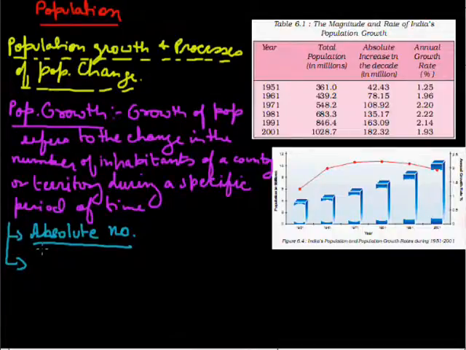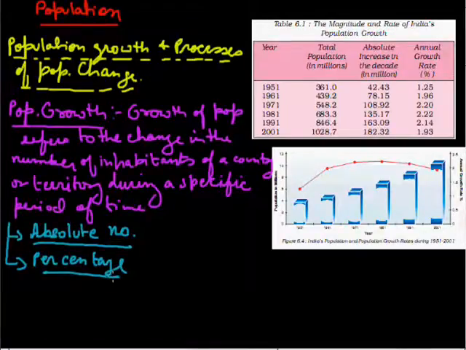And the second one which we count is in terms of percentage, means the rate or the pace of population increase is the other important aspect, and it is studied in percentage per annum. Example, a rate of increase of population of 2% per year in a given year, etc. Means here we study on the basis of how much percentage the population increases.